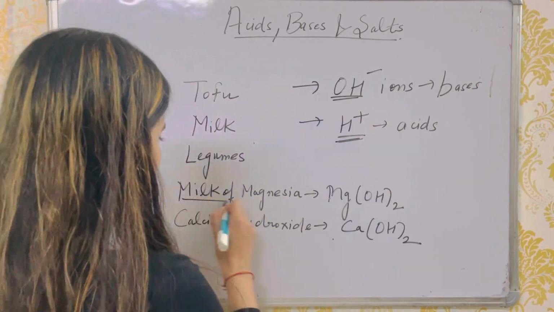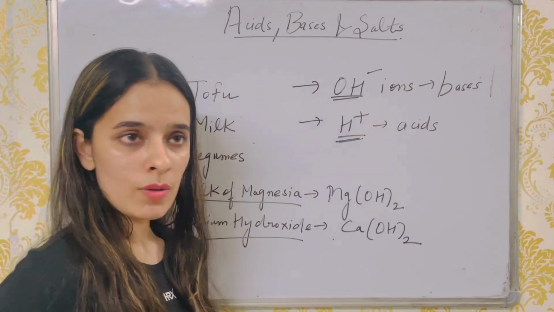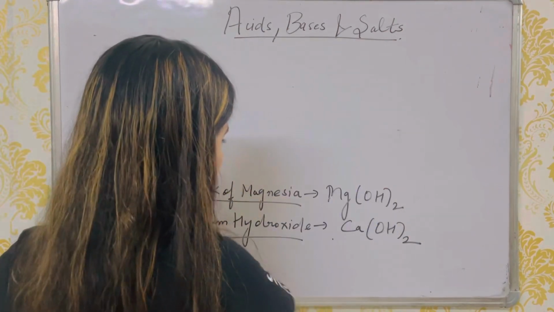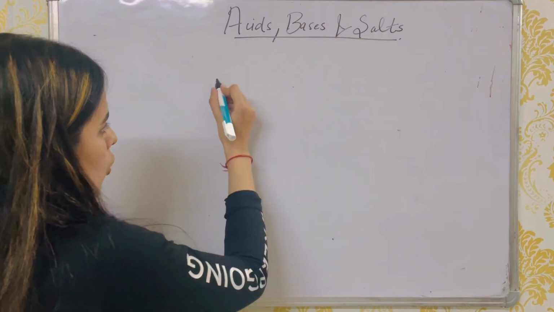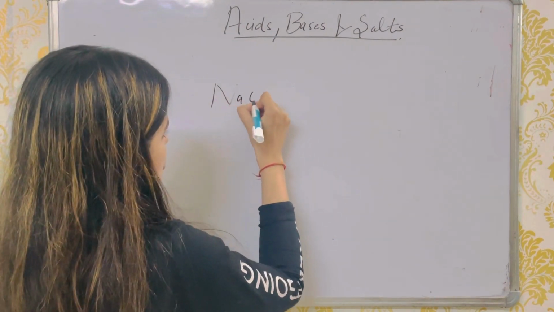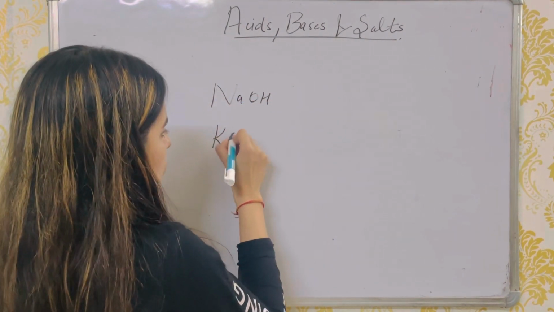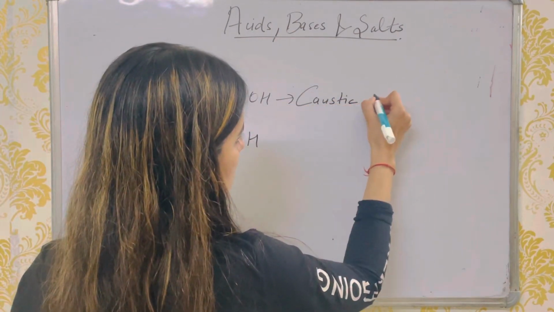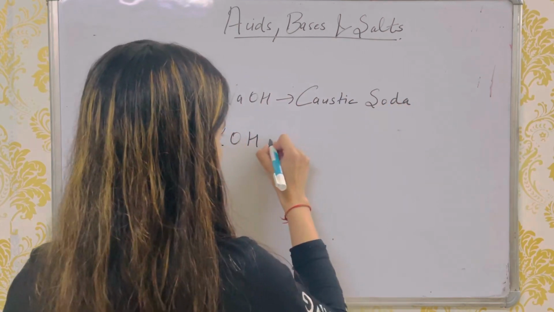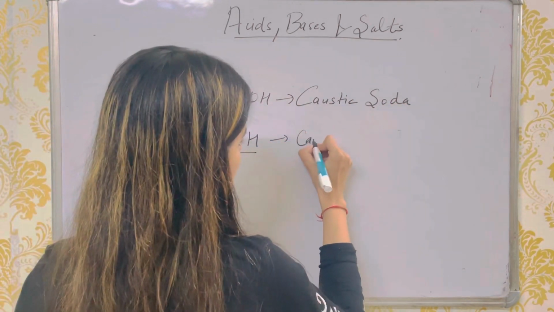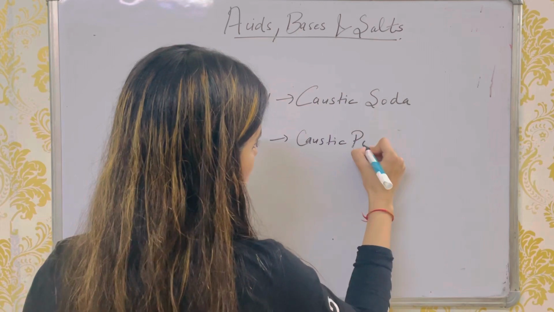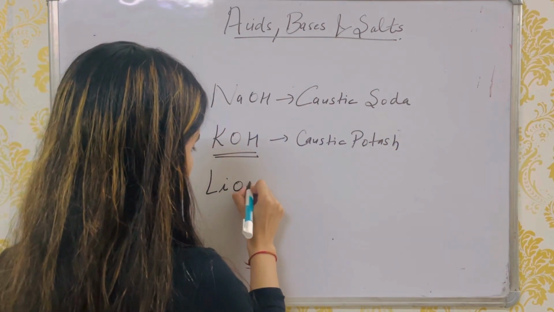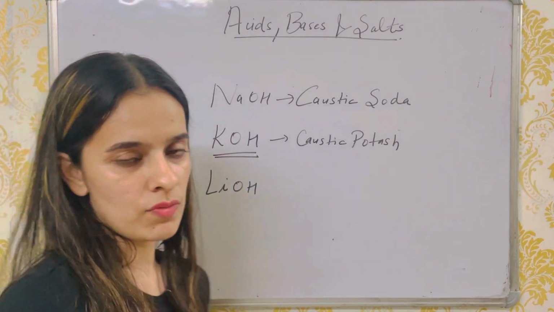There are many more bases apart from these. What are those bases? Caustic soda, this is NaOH. As you can see, OH is attached with it, so it is a base. Caustic potash, this is also a base. Lithium hydroxide is also a base, with OH attached to it.